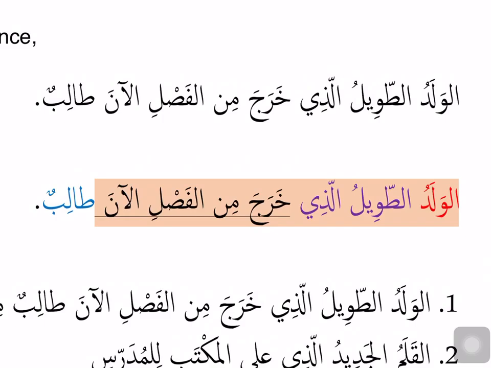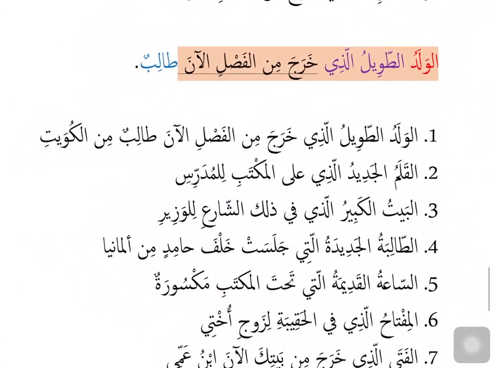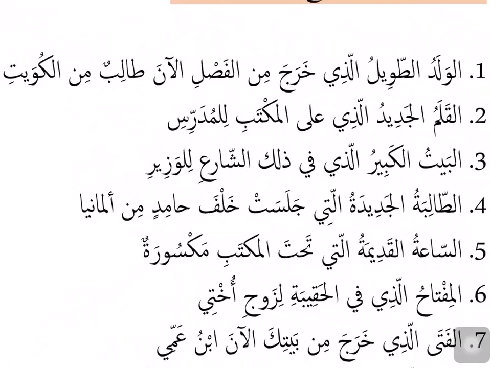But you have to understand, there are two trains only, mubtada and khabar. All the words al-waladu, at-tawilu, alladhi, kharaja, min, al-fasli, al-ana, they are all in the mubtada train. Talibun is the only one in the khabar train. So after al-ana, I put the main is. The tall boy who went out from the classroom just now is a student. So my job is going to be to figure out the trains, what words stay in which train.